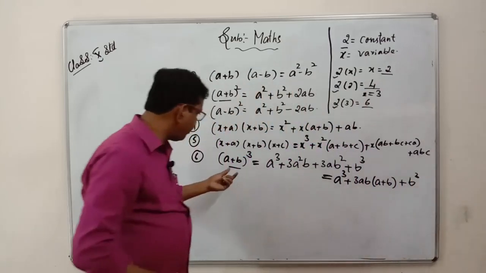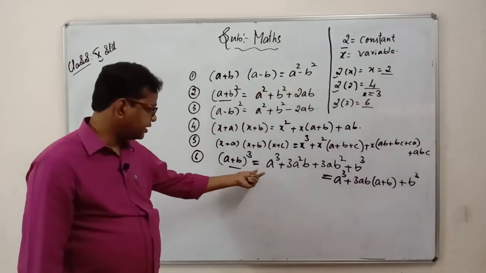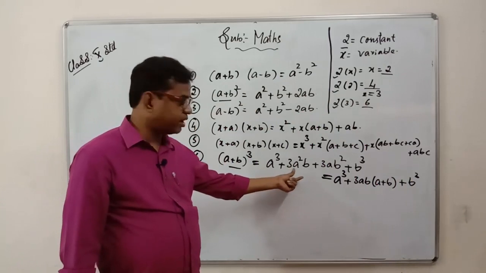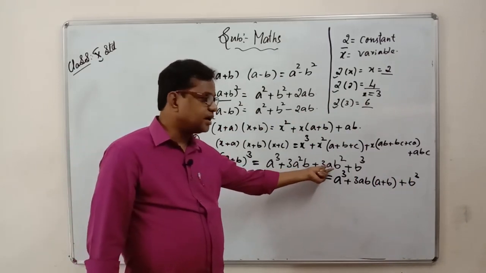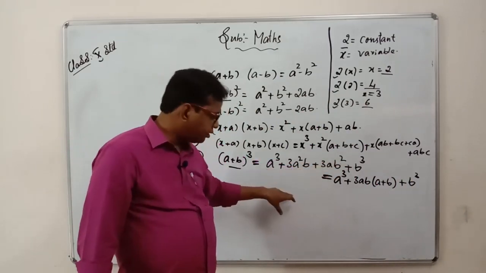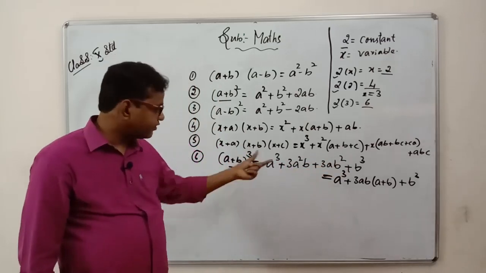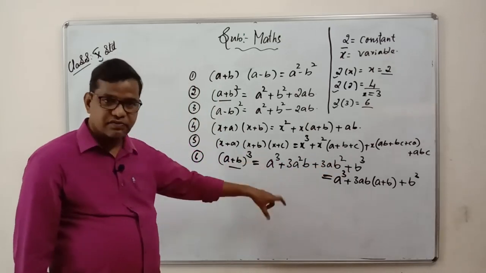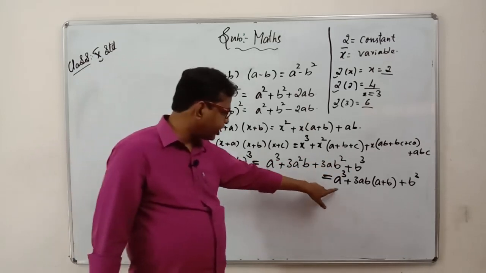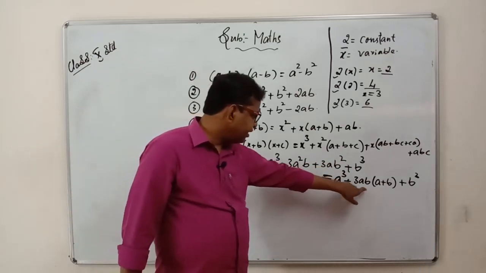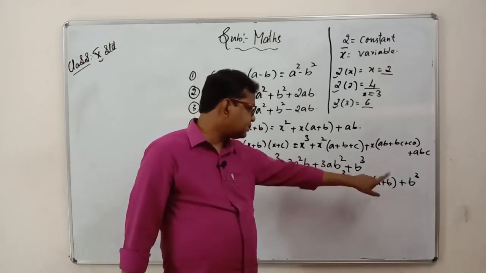So the same formula (a plus b) whole cube can be written as a cube plus 3a square b plus 3ab square plus b cube, or while solving some problems it can be written in this way also, that is a cube plus 3ab(a plus b) plus b cube.